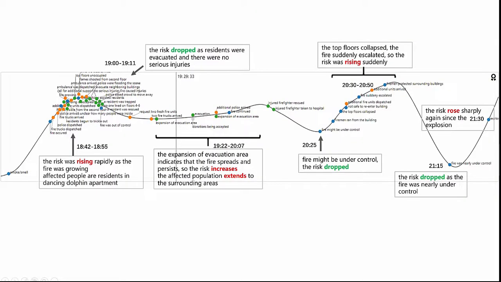Take the fire event as an example. Focusing on risk of personal injury and property damage, we can see that the risk has 2 large rises and 2 rapid declines. The first rise occurred in the first half hour of the fire because the fire was spreading and the safety of residents was unknown. The second rise occurred at the end of the event because an explosion was reported.